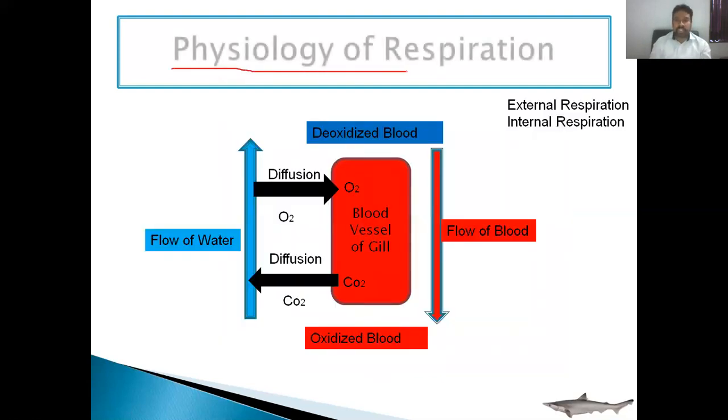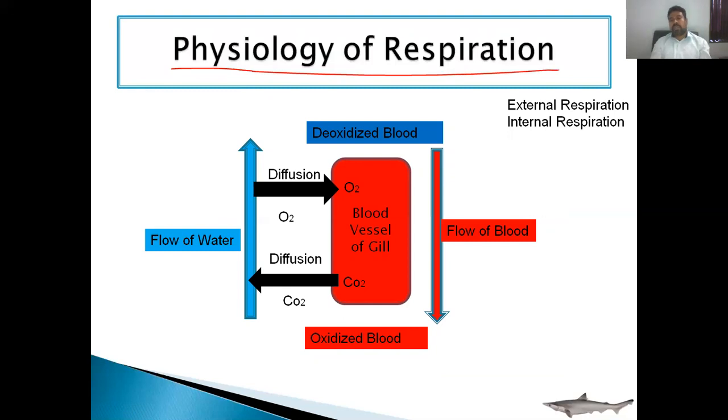If we talk about the physiology of respiration, that is, how gas exchange takes place, I earlier told you that during the expiration process, the water goes outside from the pharynx to the outside by the gill slits. There are 5 pairs of gill slits. So water comes in contact with this gill lamellae, and when the water comes in contact with this gill lamellae, gaseous exchange occurs. Now, what is gaseous exchange? Here we can understand that. Now, this is the blood vessel. This is the blood vessels of the gills.